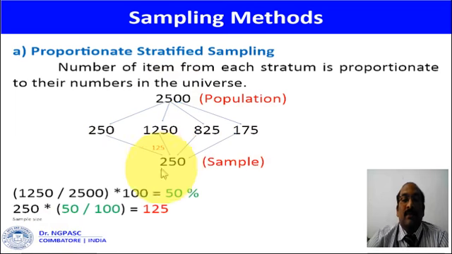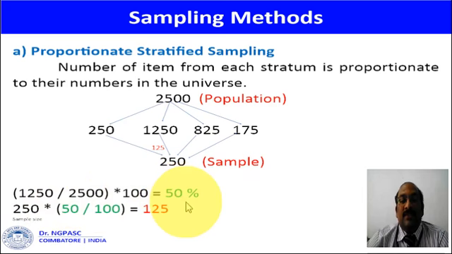For example, from the following formula, you can get the information on how to select the samples from each and every group. Take the largest group, 1250 divided by 2500, the population size, which is converted into a percentage, that is 50%.